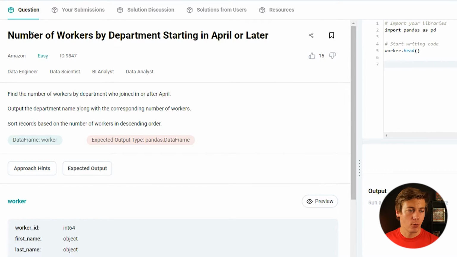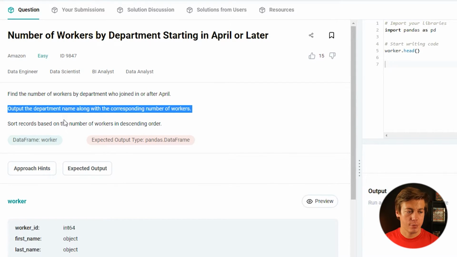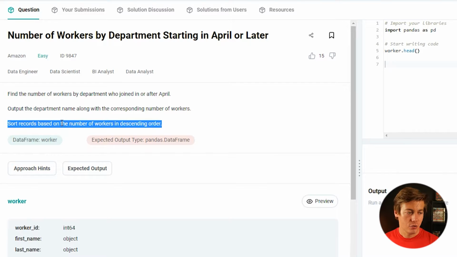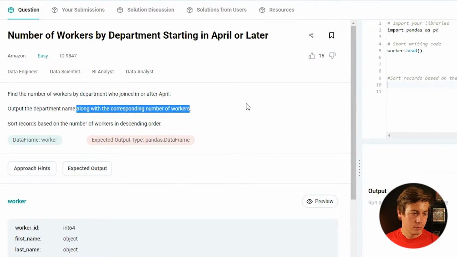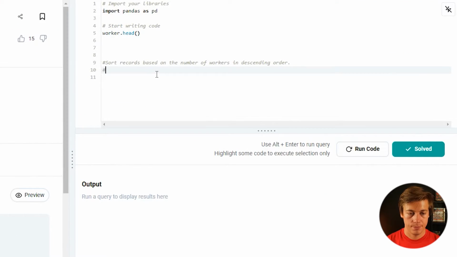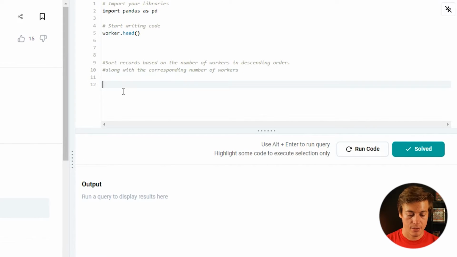So for this question, number of workers by department starting in April or later. Find the number of workers who joined after April. Output the department name along with the corresponding number of workers. Sort records based on number of workers in descending order. So again, just throw that over here. Number of workers, and then our expected output is just department like that, and also num_workers. So we'll put that over here.